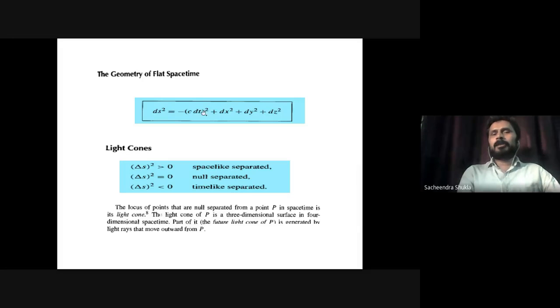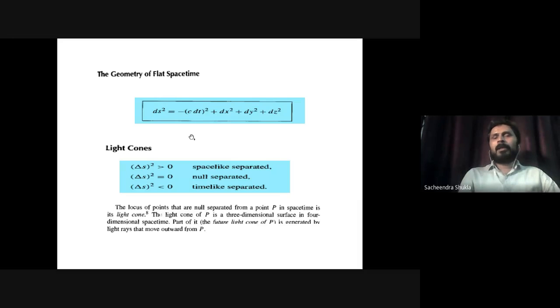Here, if you observe, the distance can be positive, negative, as well as zero, because of this simple negative sign that is appearing here. For example, if dx square plus dy square plus dz square is equal to c dt square, the distance between two events, even though they are separated in space-time, will be zero. And further, if dx square plus dy square plus dz square is more than c dt square, the distance will be positive. If it is less than c dt square, the distance will be negative.